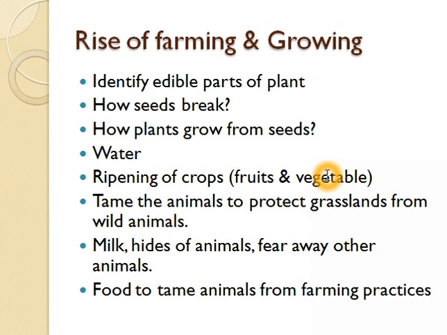And also along with that they tamed animals to protect the grasslands from wild animals, as there was a threat that wild animals may enter the grassland. So they used these tamed animals to protect the grasslands. They also used these tamed animals for producing milk and hides, and to scare away other wild animals. And for keeping these animals there was a requirement of food, so again that food was produced from farming practices.